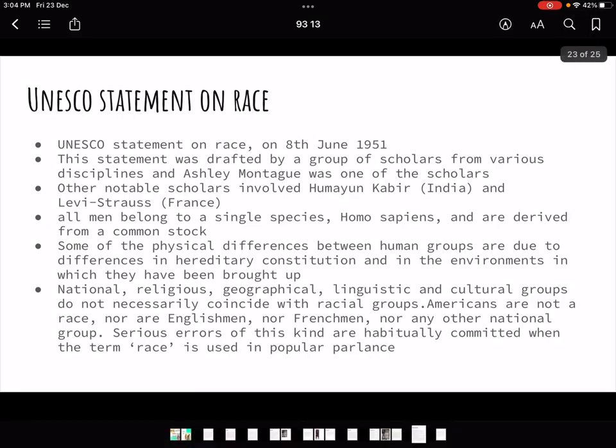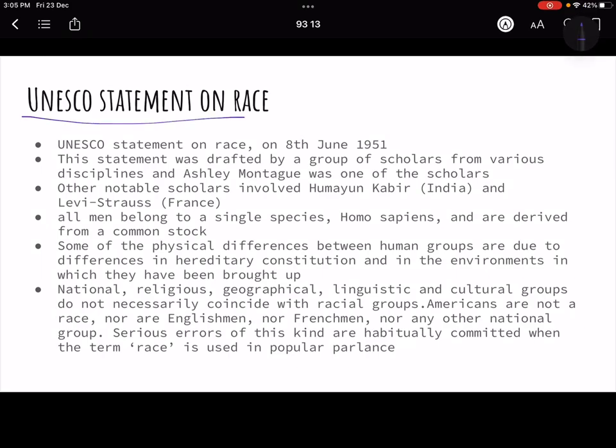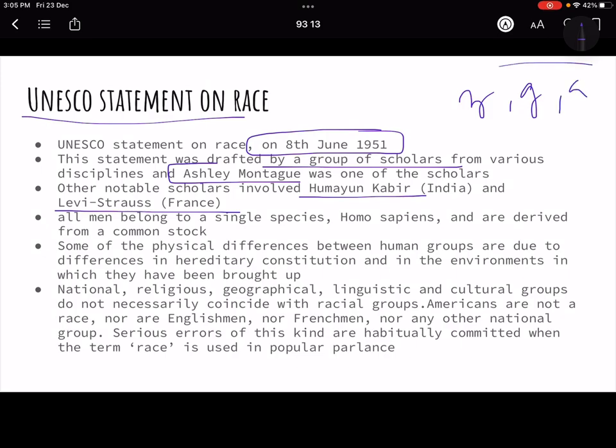So he was the chief architect of that. The UNESCO's statement on race came in 1951. This statement was drafted by a group of scholars, chiefly Ashley Montagu, and in India it was Humayun Kabir who became a part of that. Even Levi Strauss was a part of that. There were many people from zoology, genetics, anthropology, sociology, who were part of this UNESCO